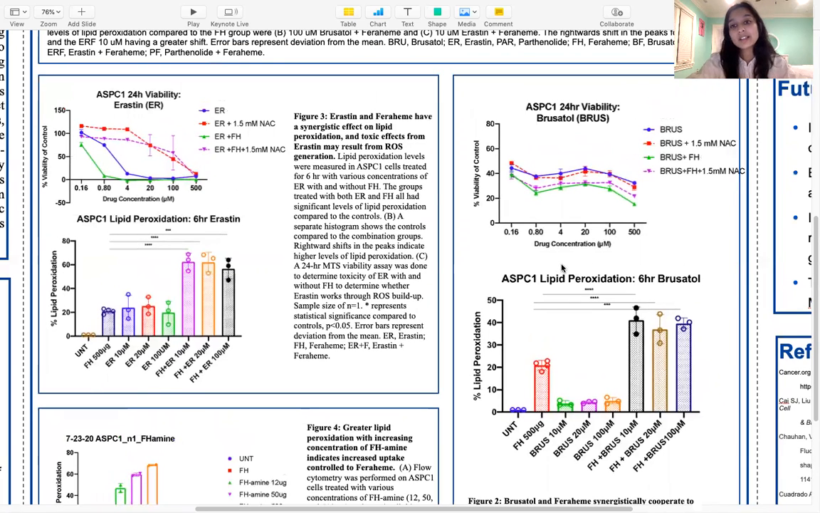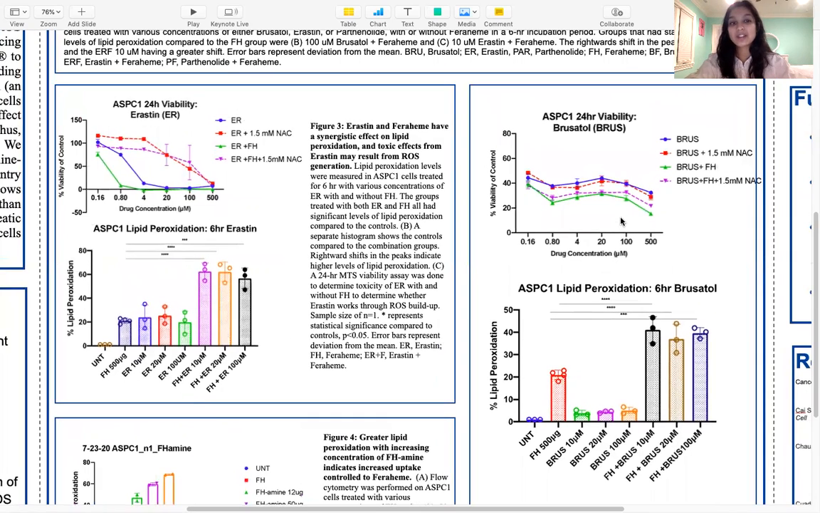The corresponding toxicity assays, the MTS assays, didn't actually show anything for brucitol. So we treated brucitol by itself and with Feraheme, as well as with an N-acetylcysteine antioxidant, which is supposed to rescue ROS. We didn't really see any difference in toxicity here.